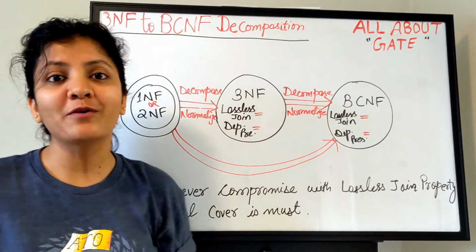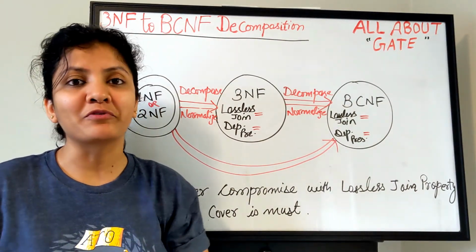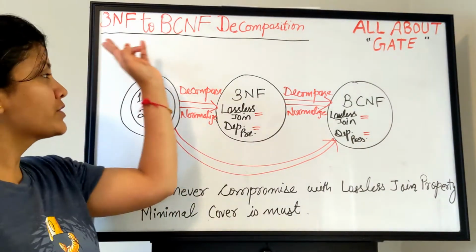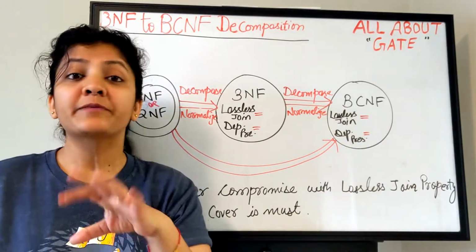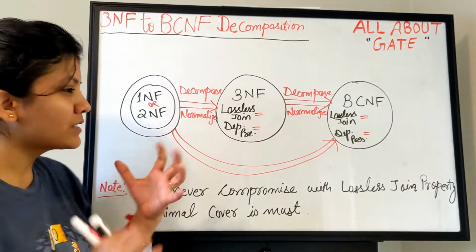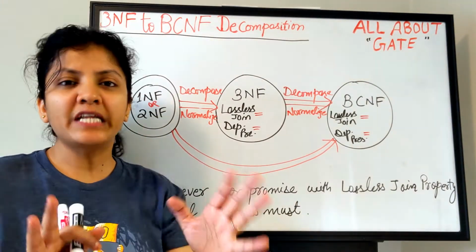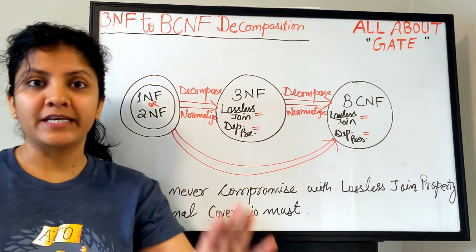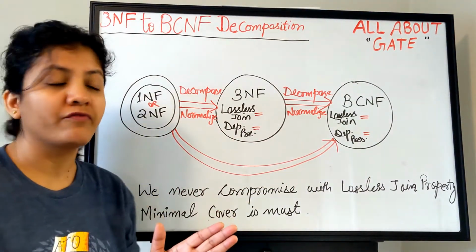We are studying DBMS and we are performing the decomposition. So I thought before I give you another question where we will decompose the third normal form to the BCNF, let me give you certain properties or certain standard terms which are very sure to be true always. So this diagram says everything that we have discussed so far.